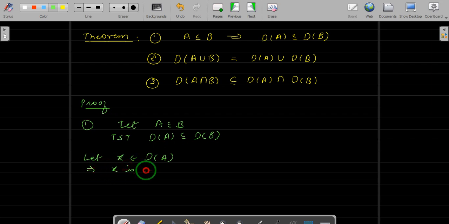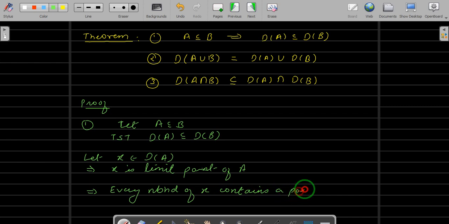x is a limit point of A. Right? It belongs to derived set of A, means x is a limit point of A. And if x is a limit point of A, then we know that every neighborhood of x, in fact you can say basic neighborhood also, contains a point of A by definition other than x, because x is the limit point.